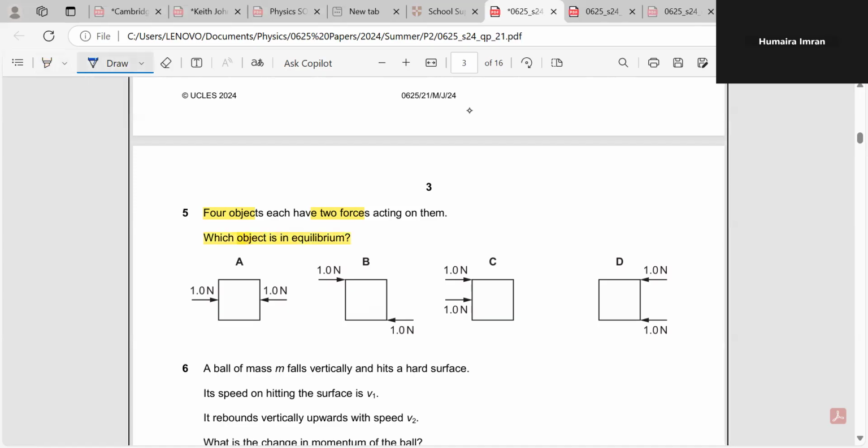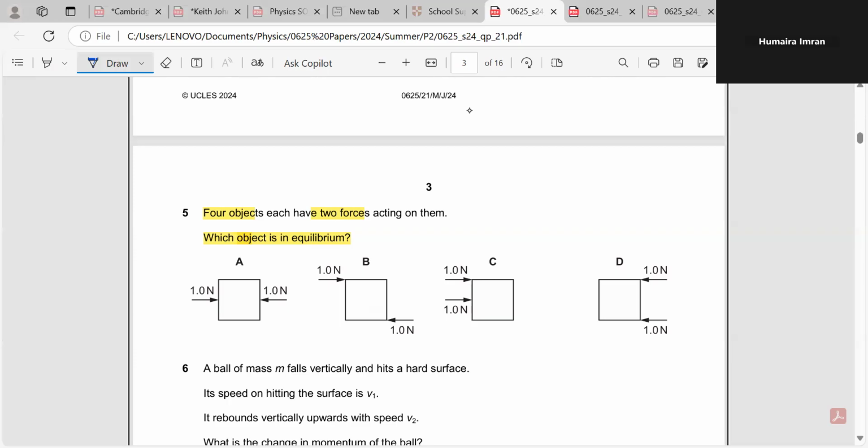It's very easy. There are 2 conditions for an object to be in equilibrium. Number 1, the sum of the forces acting on an object should be equal to 0. The second condition is that there should be no net moment, like the sum of clockwise moments and the sum of anti-clockwise moments should be equal to 0.